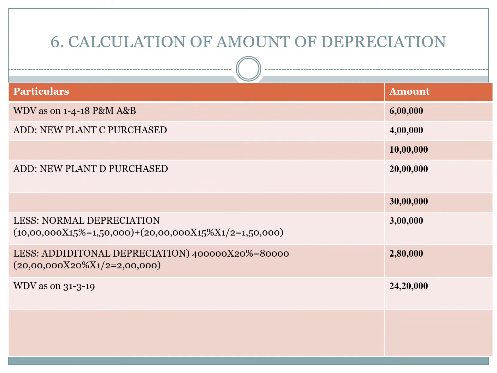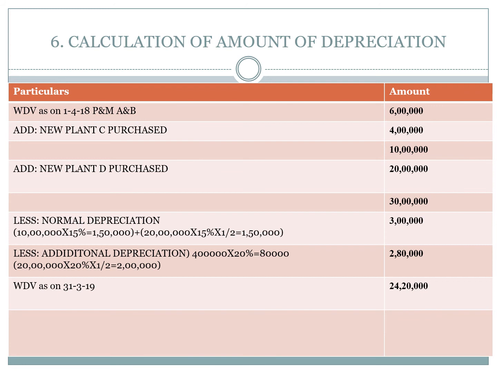That amount is 80,000. Then another new plant D purchased, the value is 20 lakhs, but it is used less than 180 days in the business. That is why we can claim only half of the depreciation. Therefore 20 lakhs into 20% into 1 by 2, 2 lakhs. Then the total additional depreciation will be 80,000 plus 2 lakhs, 2,80,000.